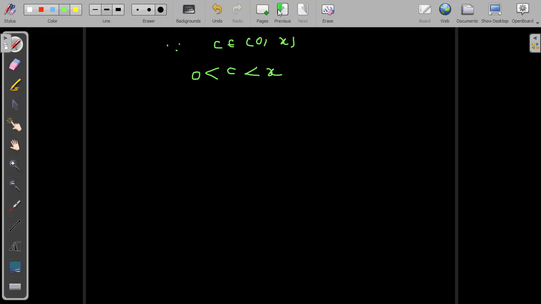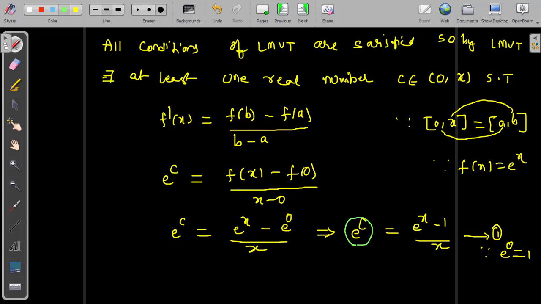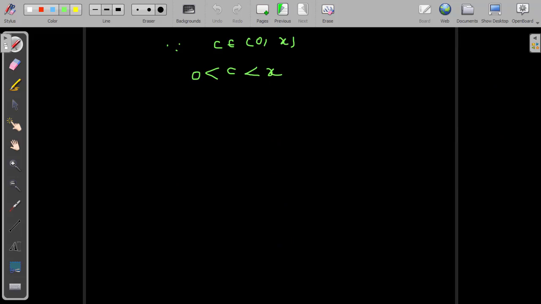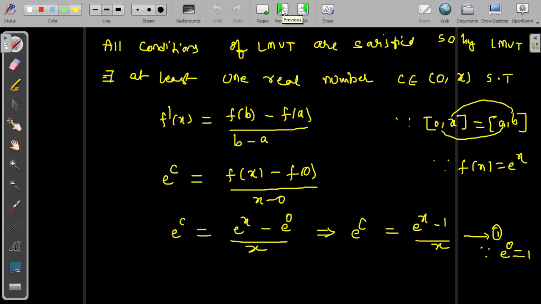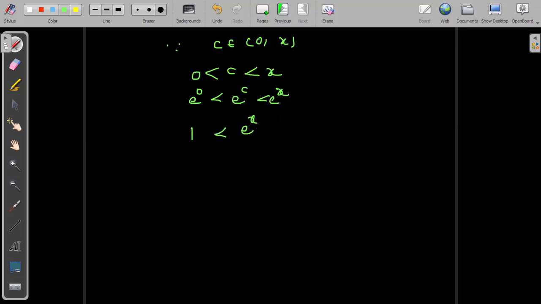But from equation 1, I want e power c. E power c value I want. For that, what we do here, we raise the power with base e, which means e power 0 value we will find here. So apply the base e to each term: e power 0, e power c, and e power x. Now as we know, e power 0 is 1, less than e power c, and from equation 1, e power c is e power x minus 1 by x. So I will replace it here: 1 less than e power x minus 1 by x less than e power x.